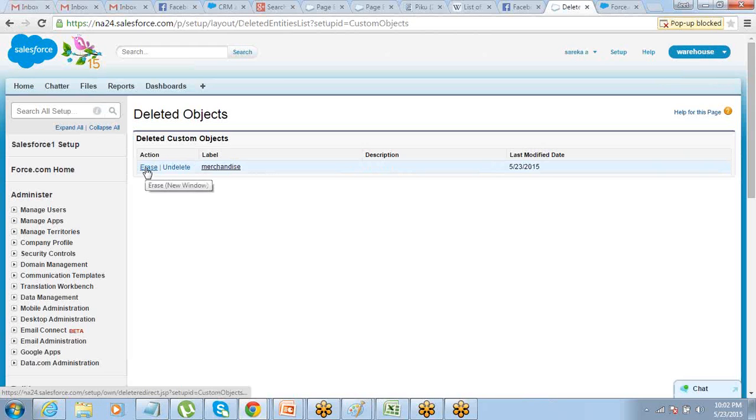You have to erase it to finally remove it from the database, or you can undelete it, because sometimes by mistake also we can delete certain things, right? So now what we have to do is we just have to erase it. So all that we have to do is we just have to make sure that we erase it. So just go ahead and erase it. Shanmukhi, you did do it from your end. I'm not doing it.